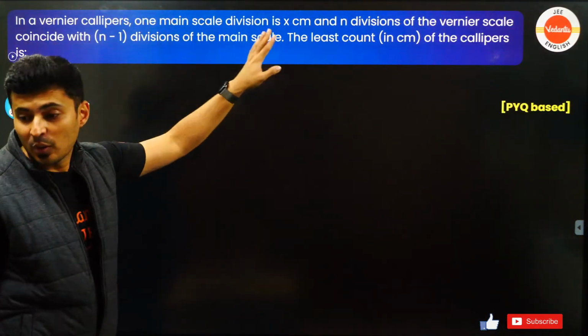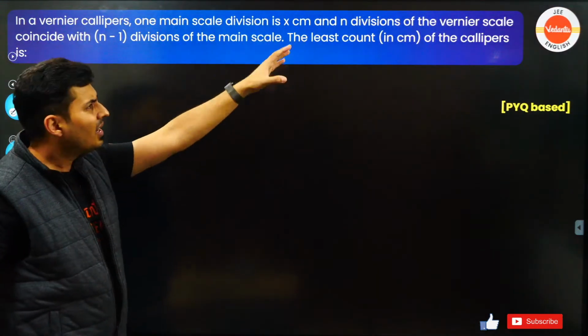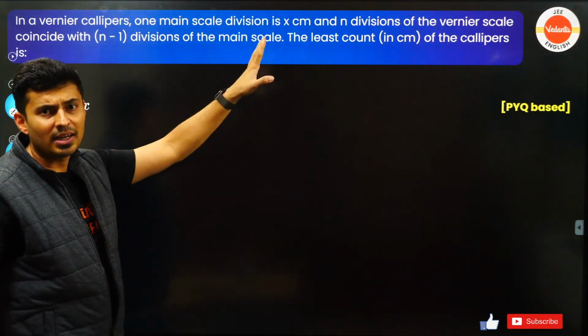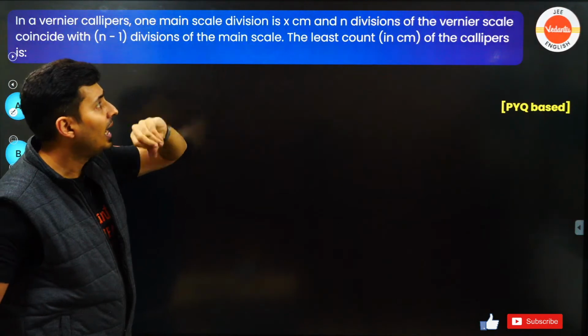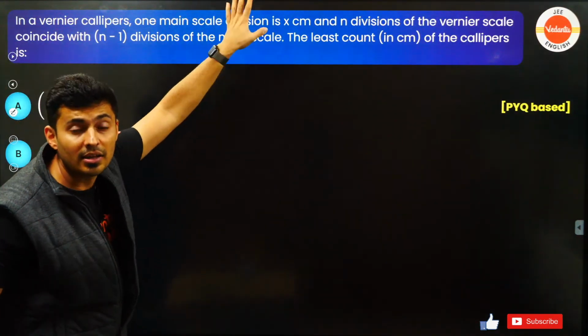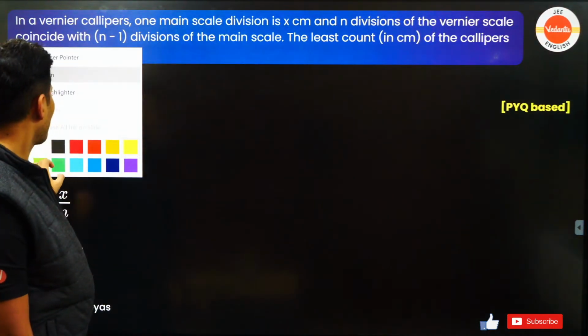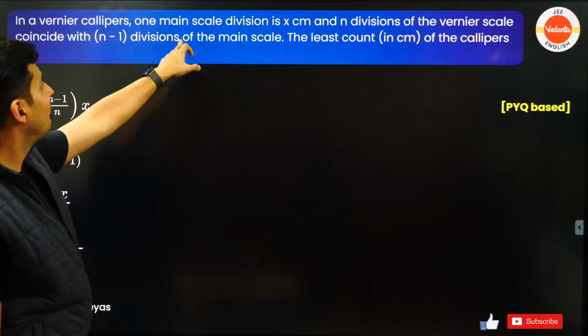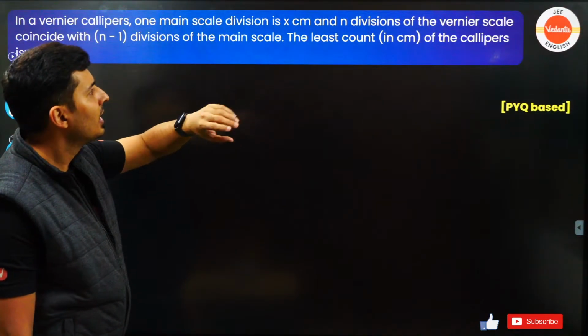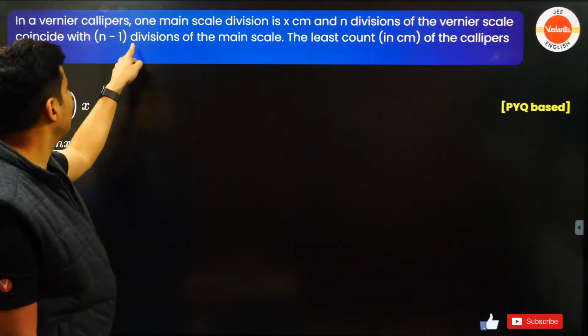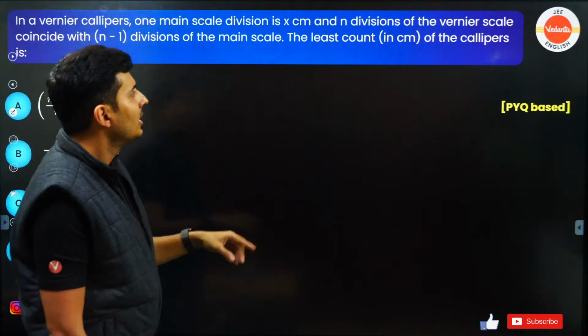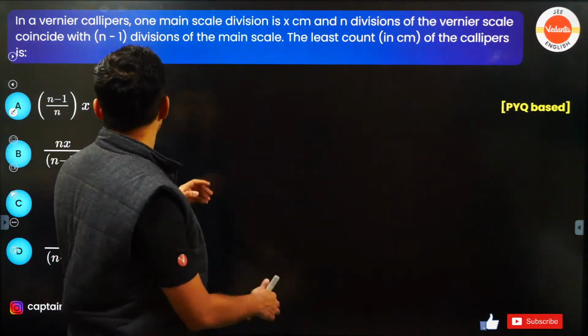This is a beautiful problem for all those people who always get confused. Sir, I don't know how to do these kind of questions. Observe. I have not even taken values. I have taken generic variables. This is a PYQ based. I'll explain. Observe. Vernier caliper, one main scale division is x centimeter and n divisions of the vernier scale coincide with n minus 1 division of the main scale. Least count in centimeters of the calipers is.